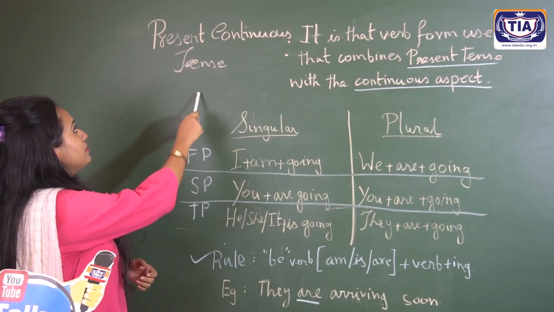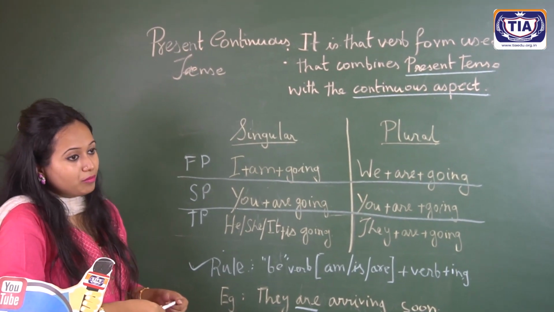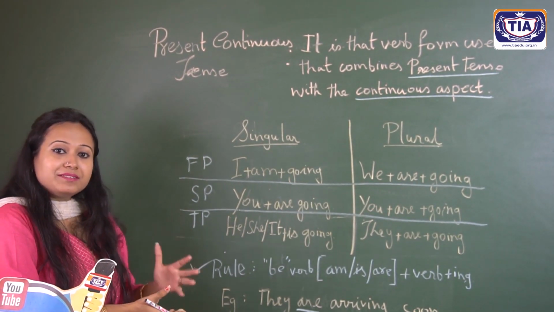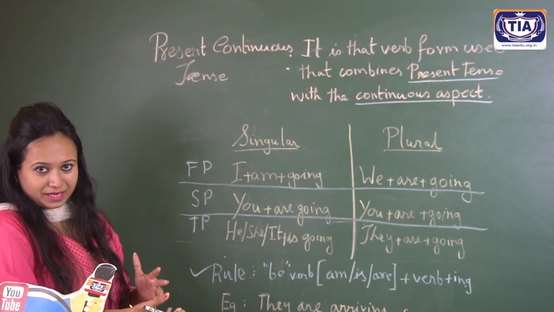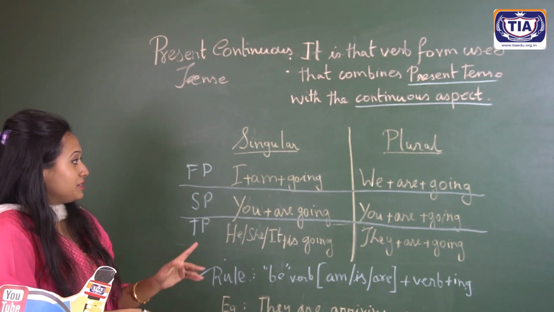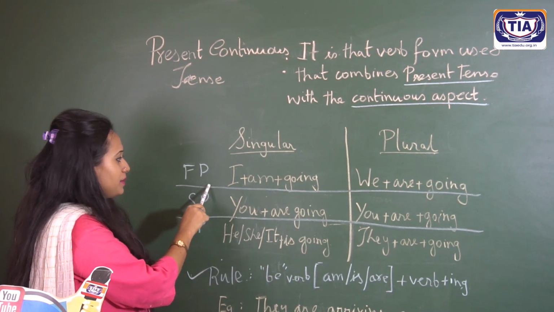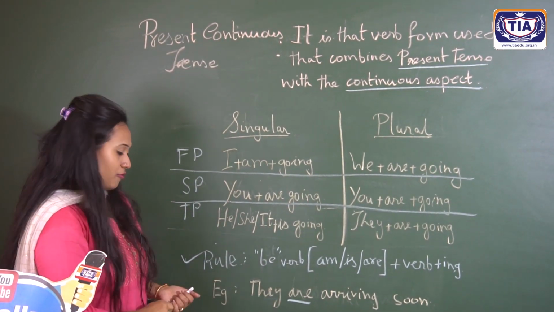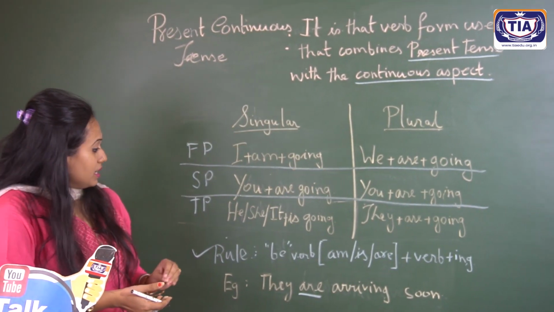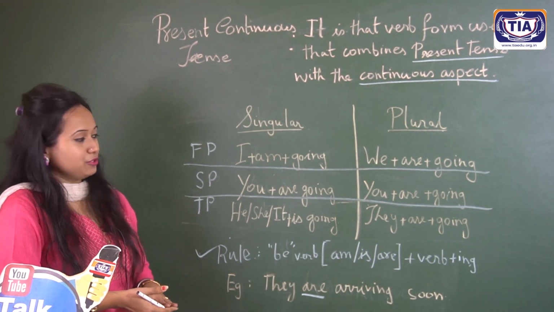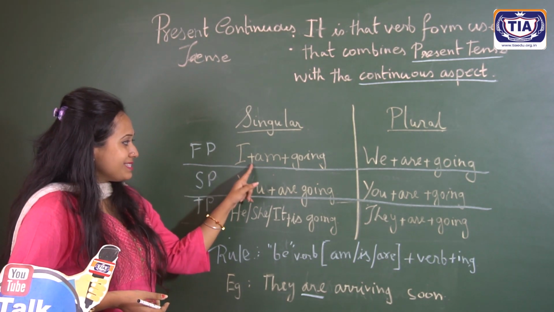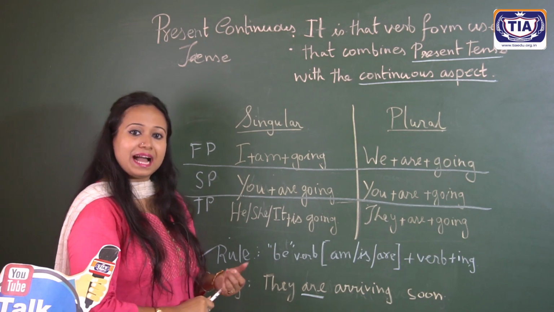Come down to the next level, which is the present continuous tense, the second form of the present tense. It is that verb form which is used to combine the present verb with the continuous aspect, which is the continuing thing that is going on. Once again, follow this chart, write it down. For the singular form, the first person, the rule is the be verb, which in the present form is am, is and are, plus the verb with ing added to it. So first person, as I mentioned in the simple present, it is I plus am plus going, which makes I am going.